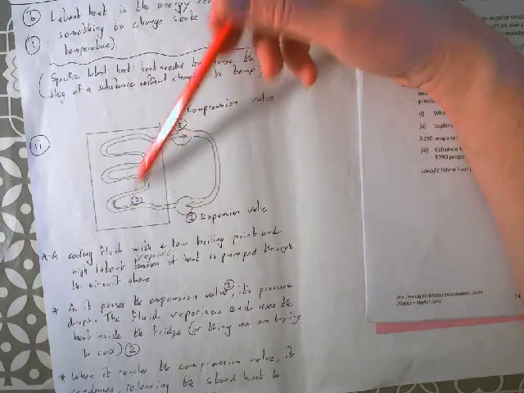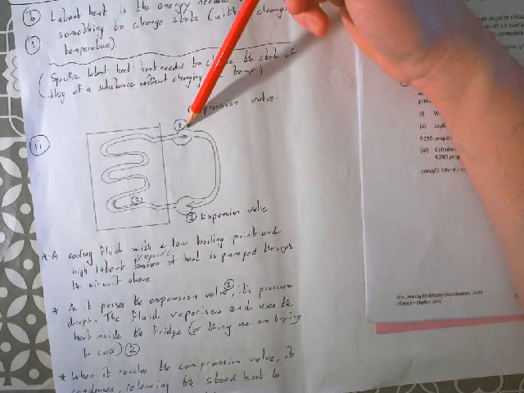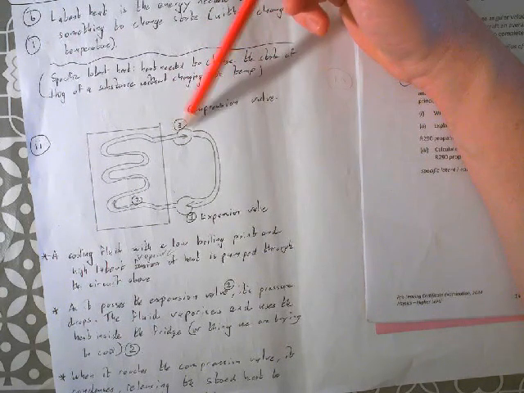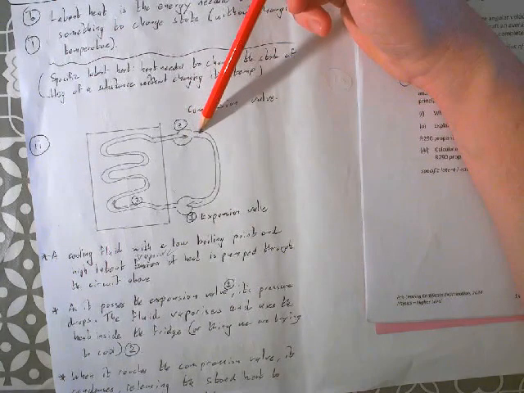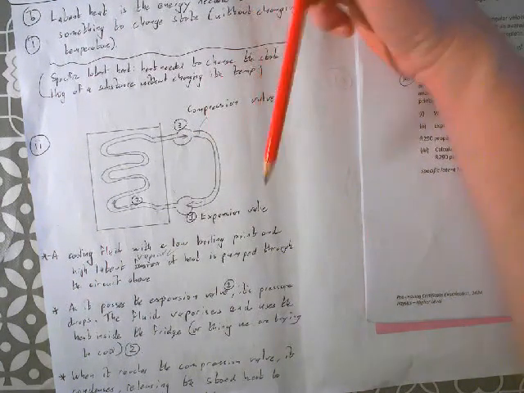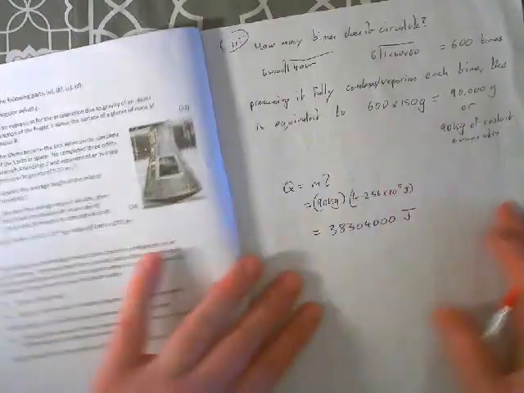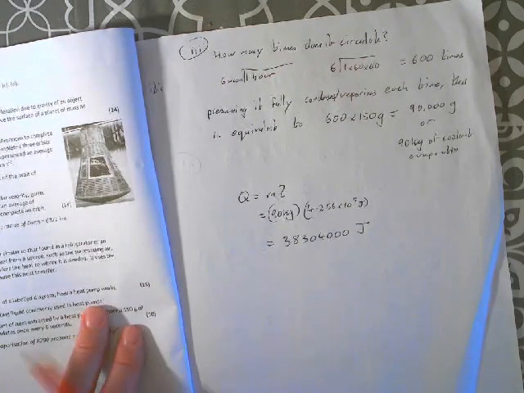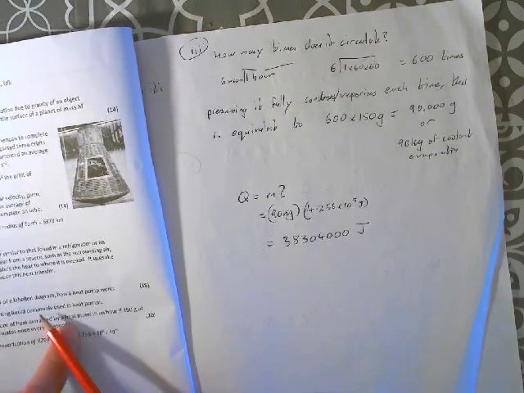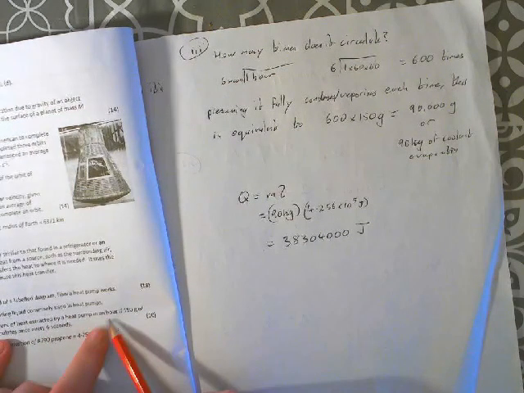it condenses back into being a liquid out here. So I'm getting ahead of myself. That's the fluid we use. As it goes into the expansion valve, it goes into a low pressure zone, which allows the fluid to vaporize very easily, and it will take the heat it needs to do that. It will take it from the contents of the fridge or the car or whatever you're trying to cool, which turns it into a gas. Then when it hits the compression valve on the outside of the fridge or car, it's compressed, forcing it back into being a liquid, and it has to shed that heat, which it releases into the outside world. So that's the principal operation of a heat pump.